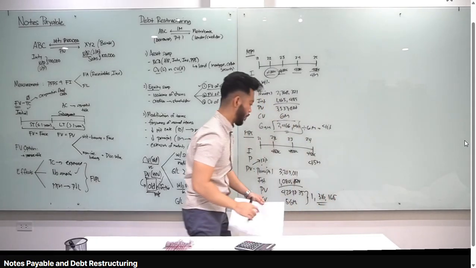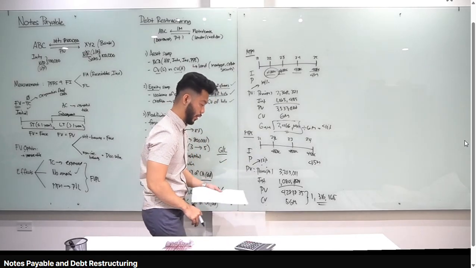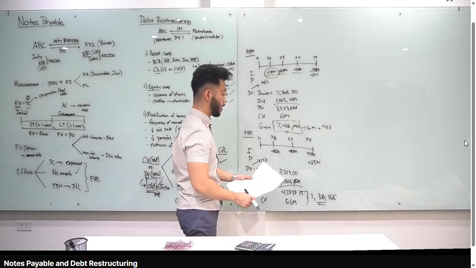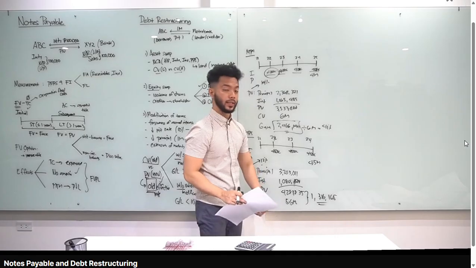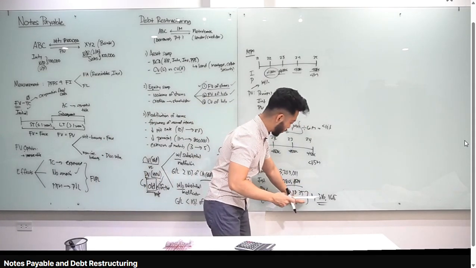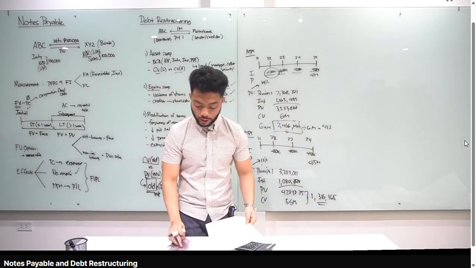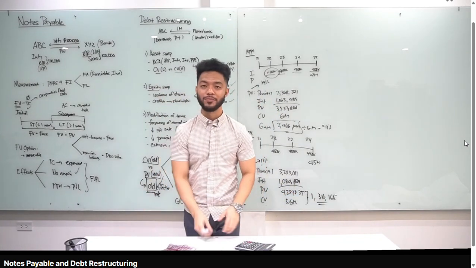Alright, so definitely more than 10% yan kasi pag dinivide mo by 5.6 million yan, that is 23.5%, okay? So sagot natin class for number 5 is gain, dapat gain kasi bumaba yung liability natin. 1,316,165, therefore dog sagot mo dyan. None of the above. Sagot natin 1,316,165, gain. Alright, so that's for main problem number 5. Okay, that's it for notes payable and debt restructuring.